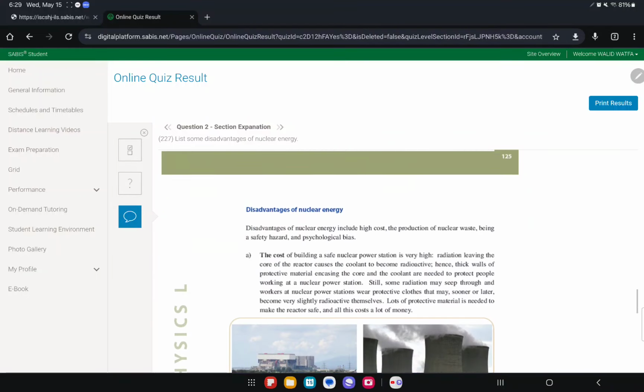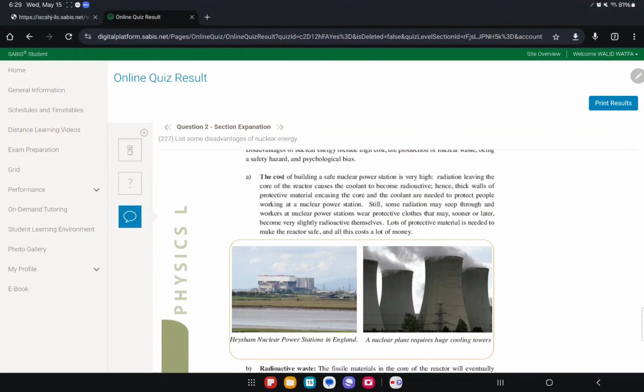Okay, then the disadvantages. The first disadvantage is that it costs a lot. Okay, why does it cost a lot? Because they have to build these walls. If you see over here, they're very thick. Okay, they cost a lot. Why they're very thick is to encase the core.